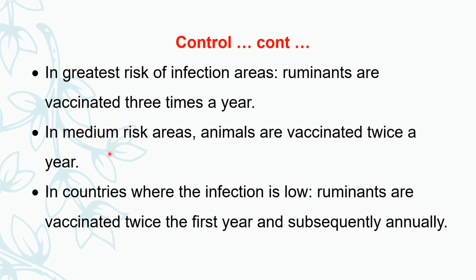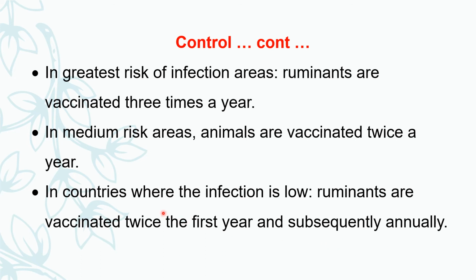If the risk is medium, the animals are vaccinated twice a year. No need to vaccinate 3 times a year, as the risk is less. In countries where the infection is very low, the ruminants are vaccinated twice in the first year and subsequently only once annually.